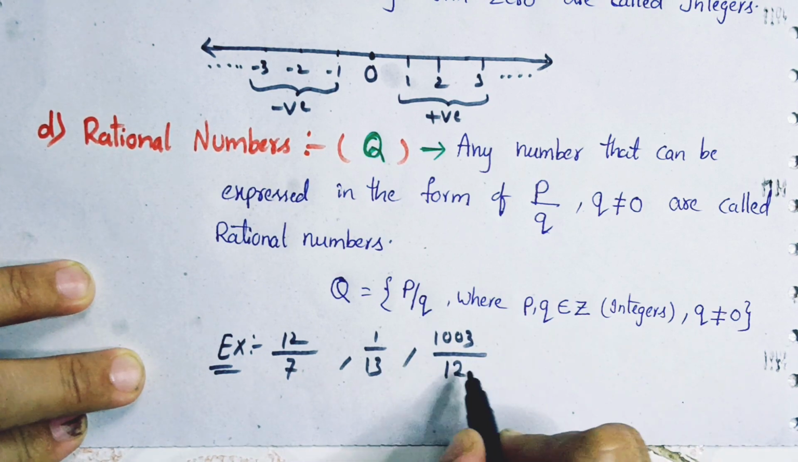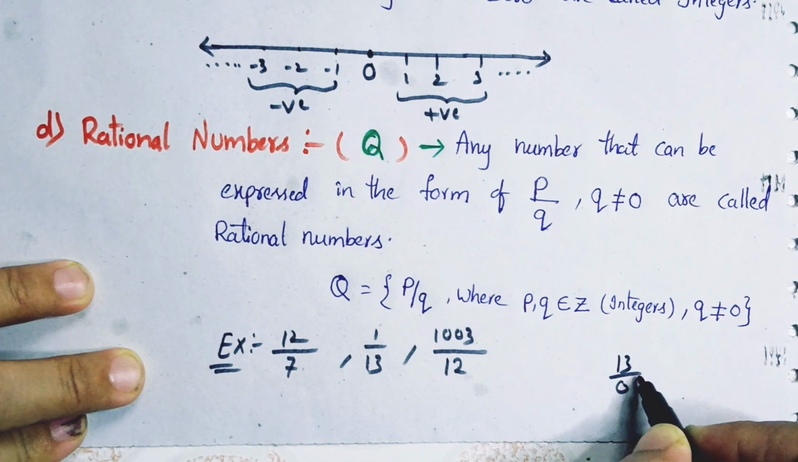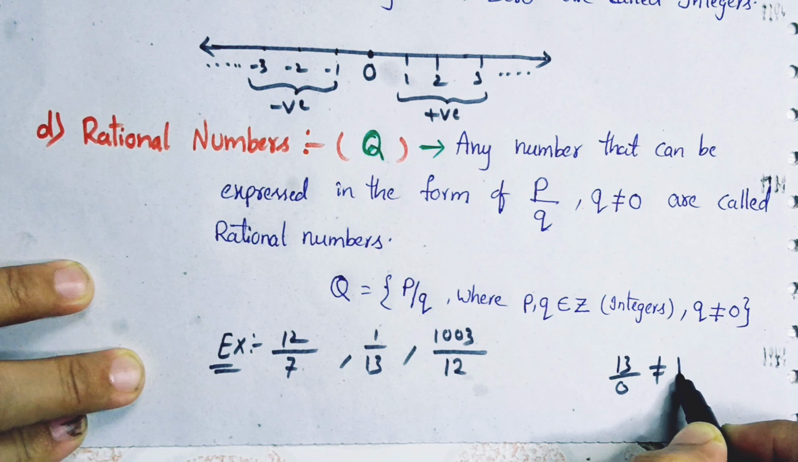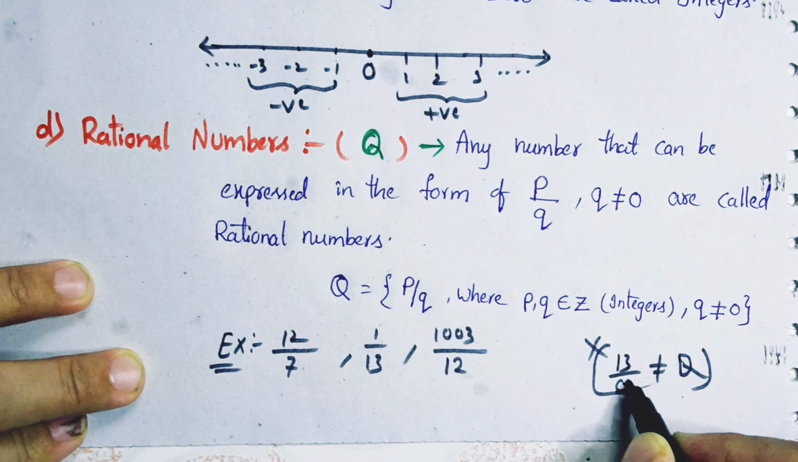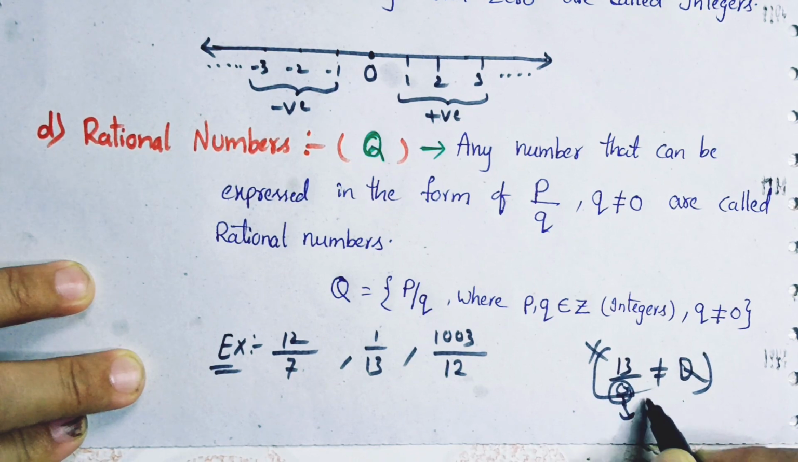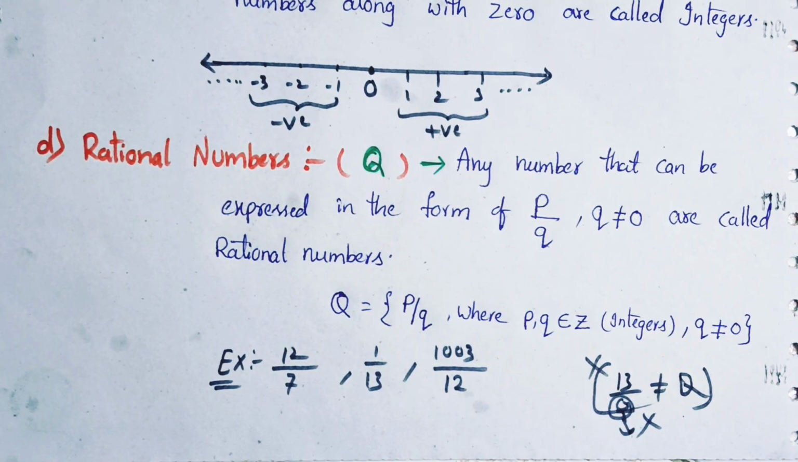Okay, these are all the rational numbers, but 13 by 0 is not a rational number, because here in the denominator we are getting 0. That's why it's false. So these are the rational numbers.